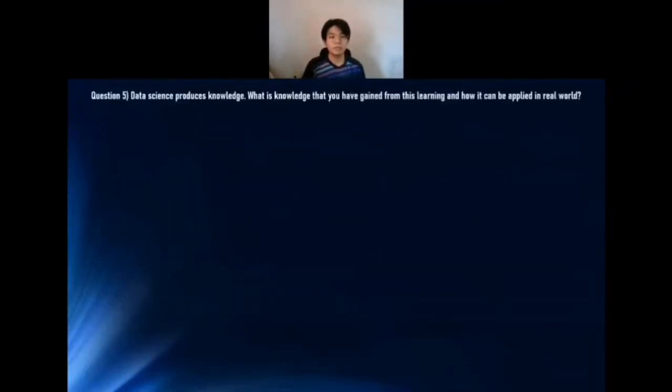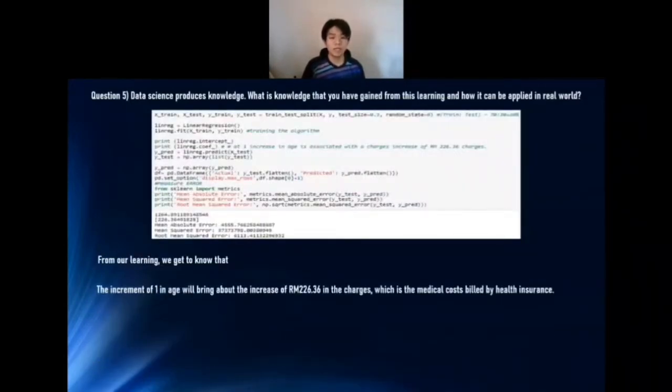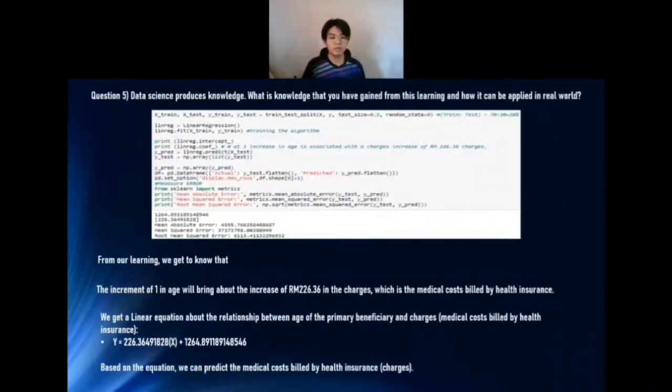Question 5. Data science produces knowledge. What is the knowledge that you have gained from this learning and how it can be applied in the real world? From our learning, we get to know that the increment of 1 in age will bring about the increment of 226.36 in the charges, which is the medical cost bill by health insurance. We get a linear equation about the relationship between age of the primary beneficiary and charges. Based on this equation, we can predict the medical cost bill by health insurance, which is the charges.